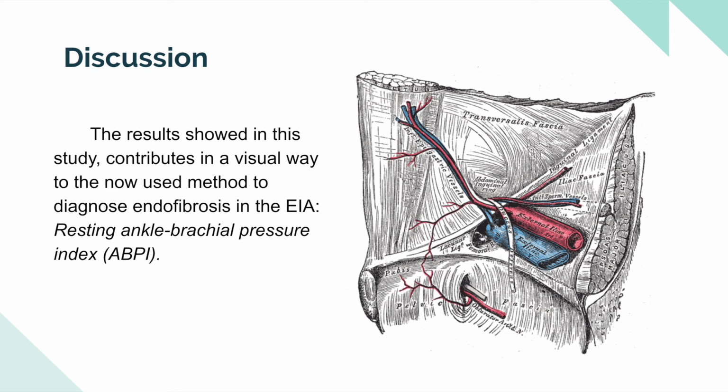This analysis is usually normal, but when ABPI is recorded within 5 minutes of ceasing maximal exercise, it may be possible to identify endofibrotic flow limitation with sensitivity and specificity of up to 100.